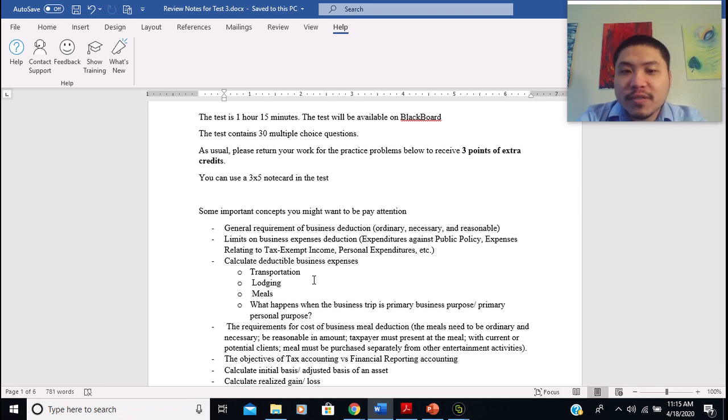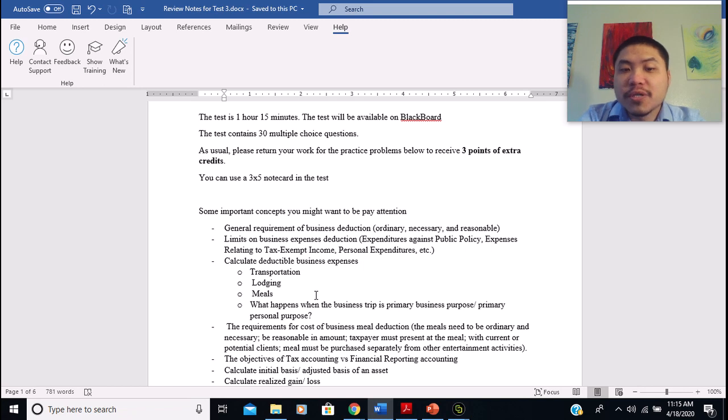So remember, if the trip is primary business purpose, then the transportation to the location can be 100% deductible, right? Say airfare, fly to a location for business purpose, it can be deductible for 100% if the trip is primary business purpose. And then lodging can be deductible for the time that the taxpayer is engaged in the business activities, right?